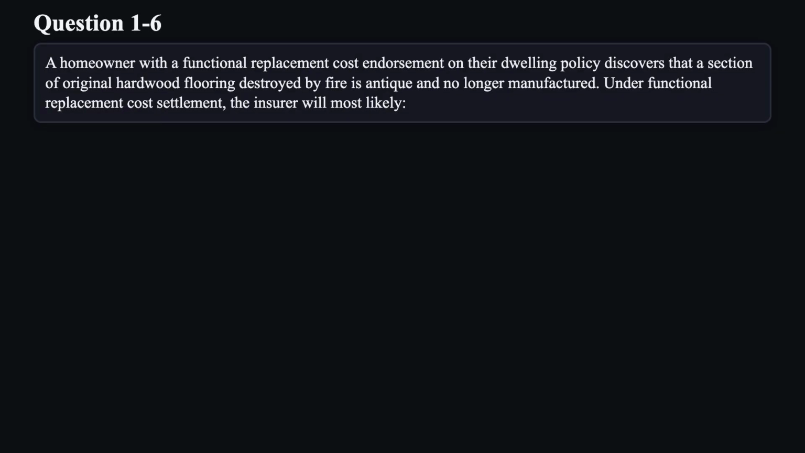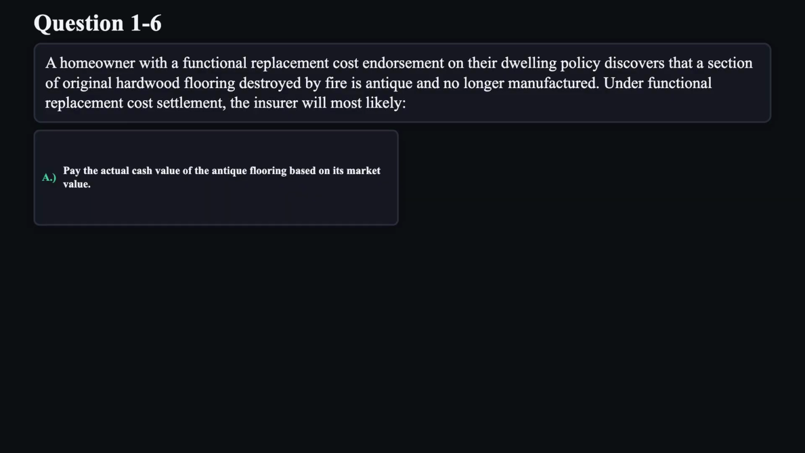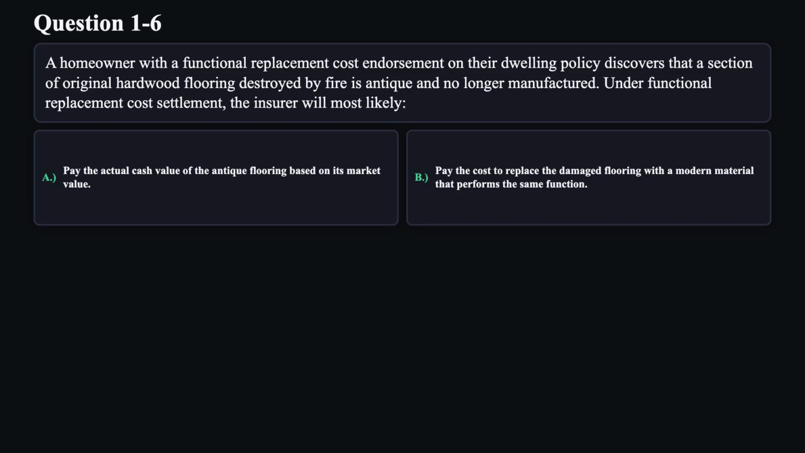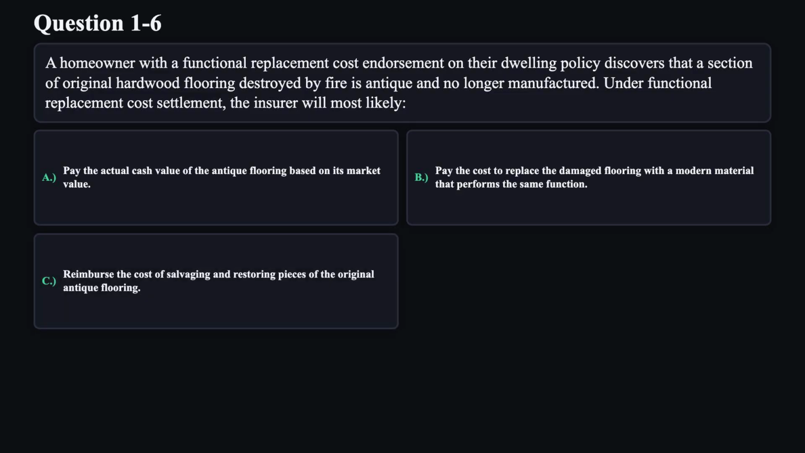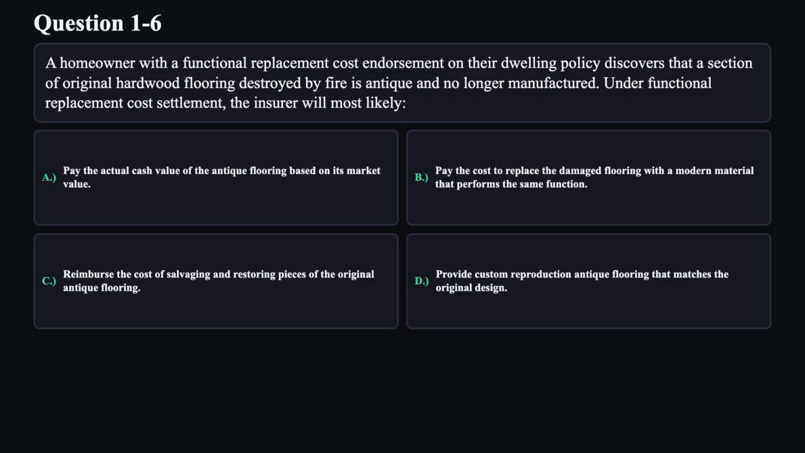Question 6. A homeowner with a functional replacement cost endorsement on their dwelling policy discovers that a section of original hardwood flooring destroyed by fire is antique and no longer manufactured. Under functional replacement cost settlement, the insurer will most likely: A. Pay the actual cash value of the antique flooring based on its market value. B. Pay the cost to replace the damaged flooring with a modern material that performs the same function. C. Reimburse the cost of salvaging and restoring pieces of the original antique flooring. D. Provide custom reproduction antique flooring that matches the original design.